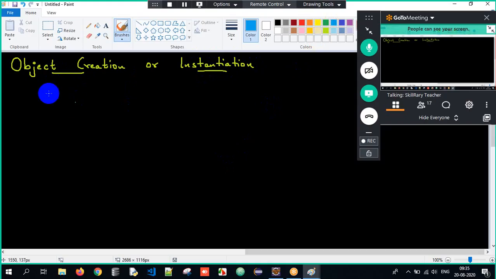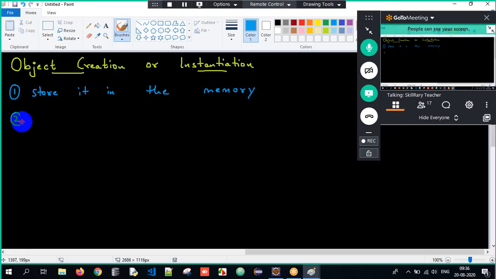Now when I have non-static properties, if I have non-static variables, methods or attributes, and I want to store them in the memory, we have to always create an object here. Understood the first point here? Whenever I have non-static properties in my class, if I have to explicitly allocate some memory, I have to always create an object here. Clear?